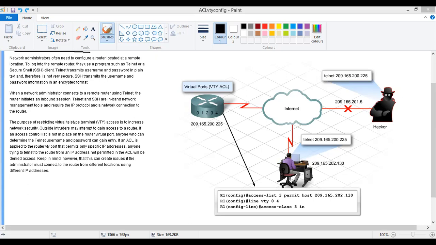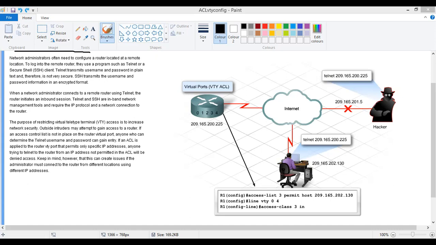It does not have any number, but it uses standard or extended format as a reference, and it uses a descriptive name rather than a number.